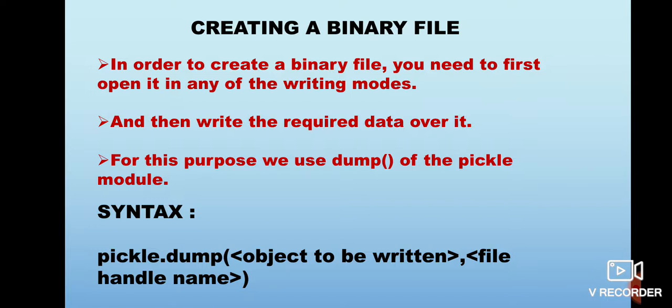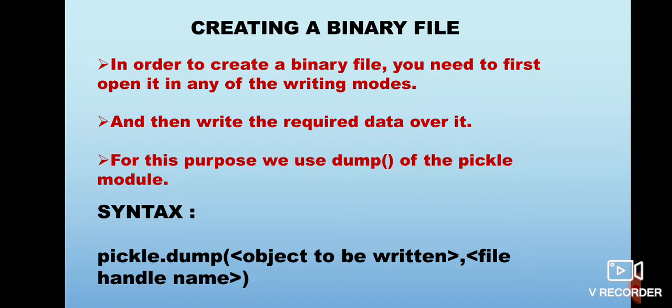For writing something on the binary file, we make use of the dump function of the pickle module. We have already discussed it briefly in the last video, that the dump function is used to write something on the binary file, and while writing, it pickles the object that I am writing into a byte stream and then writes it on the binary file.